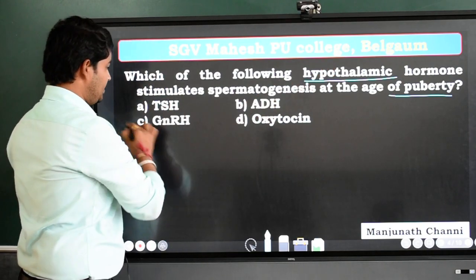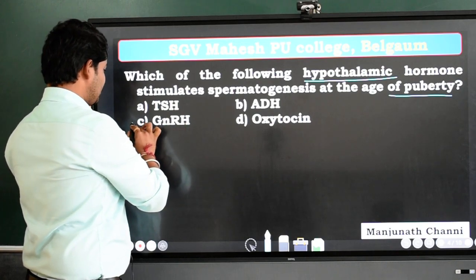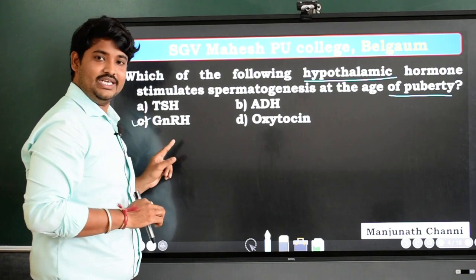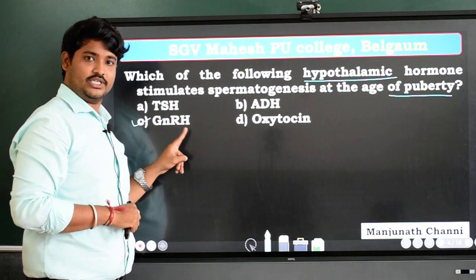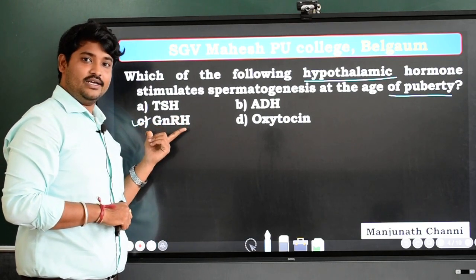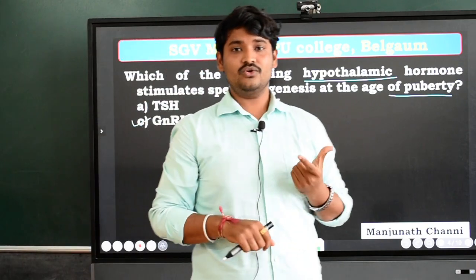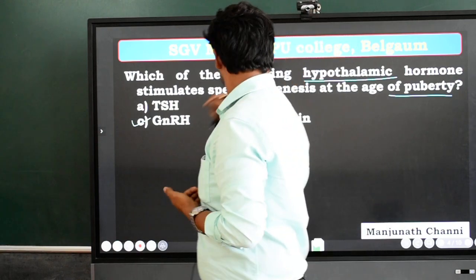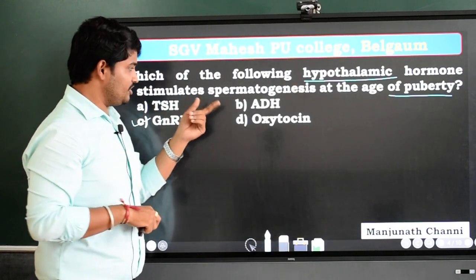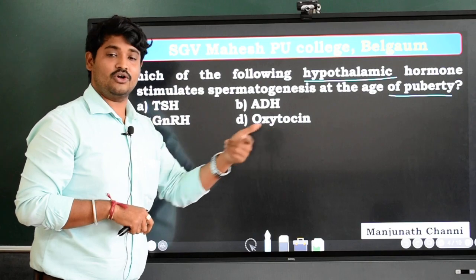Hypothalamus. So out of these, only one hormone, that is GnRH, is released by the hypothalamus. Gonadotropin releasing hormone. GnRH is the short form and the full form is gonadotropin releasing hormone. So that is released by the hypothalamus, which stimulates the pituitary to release the gonadotropins.